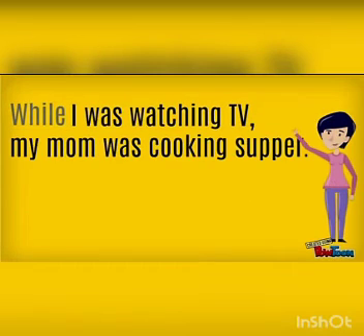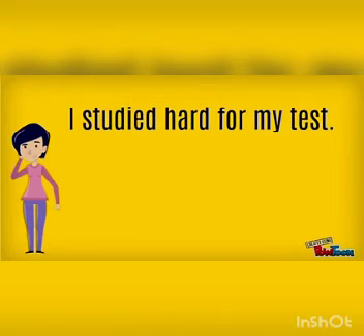Now if I write "while I was watching TV, my mom was cooking supper," now the meaning is complete. Yes, it is complete. While I was watching TV, what happened? My mom was cooking supper. And you can see here there are two clauses. The first part of the sentence, "while I was watching TV," is a dependent clause, and the second part is an independent clause.